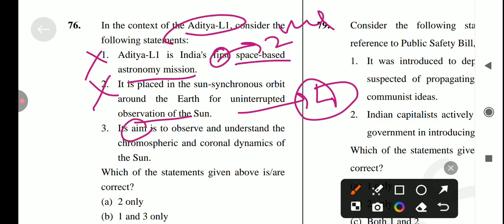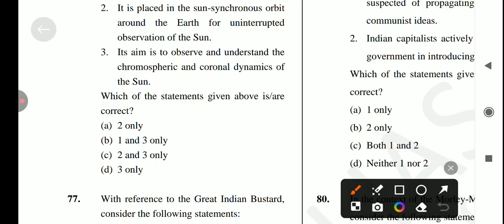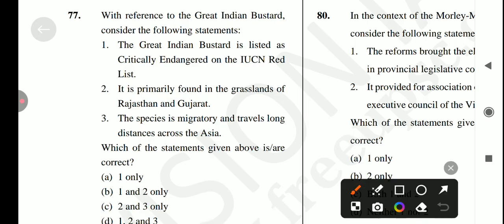Next, its aim is to observe and understand chromospheric and coronal dynamics of the Sun. Is it true? Yes, it's a correct statement. So the answer for this question is option D. Only 3 is correct. Okay, let's come to the next question, which is with reference to the Great Indian Bustard.